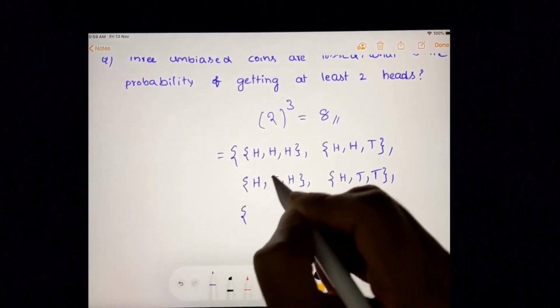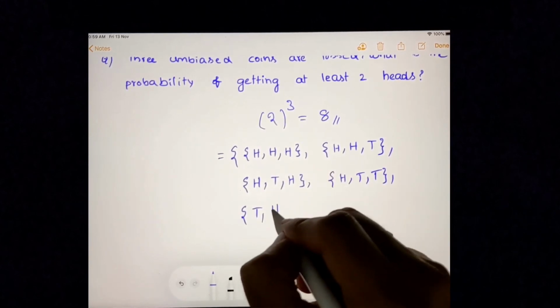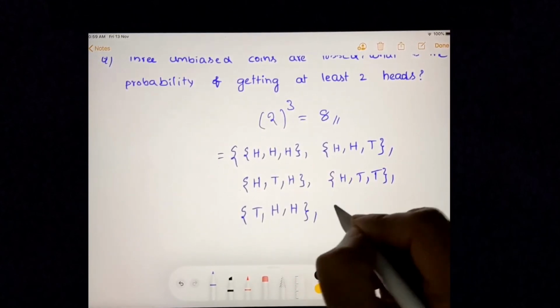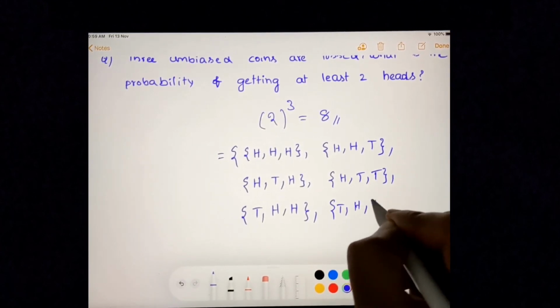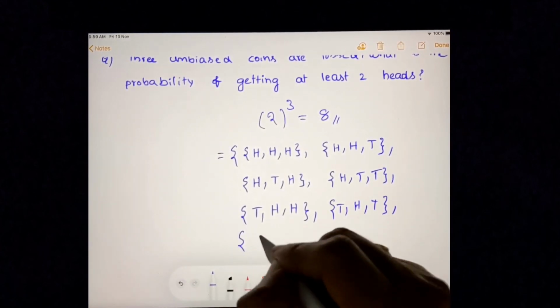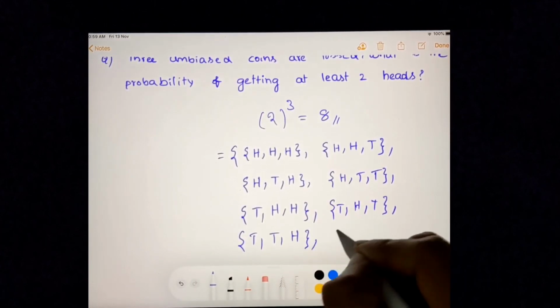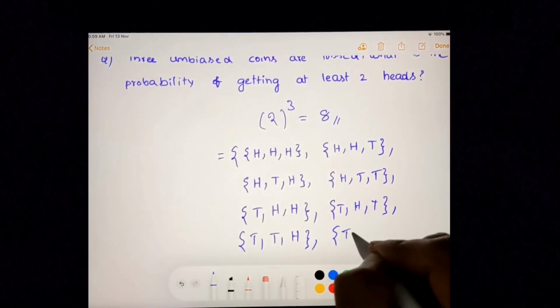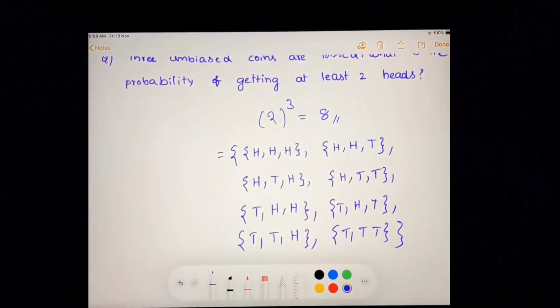Now the first coin we can keep as tail and repeat the same: head, head, tail, head, tail, tail, and tail, tail, tail. These are all the possible outcomes when we toss 3 coins.